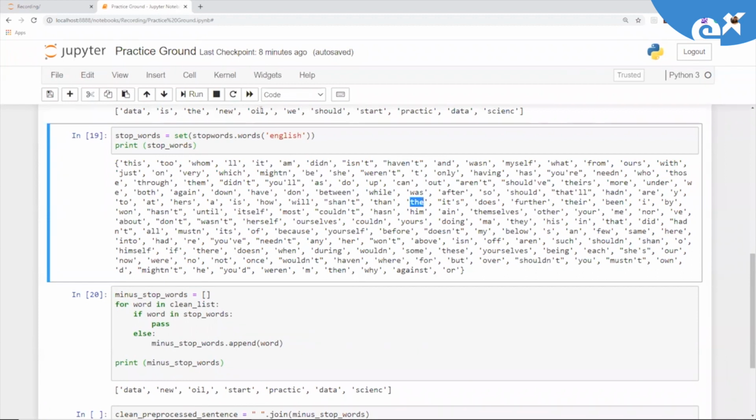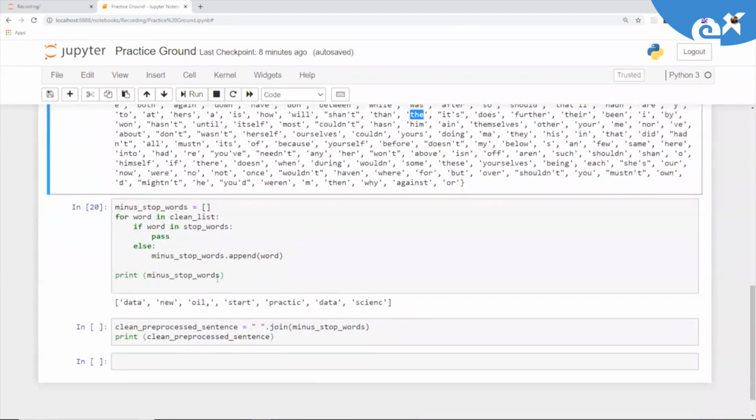New is present there. Oil is also there. Comma is also there. We is again getting discarded. Should is also getting discarded. Start is present, practice is present, data and science. So basically words like is, the, we, and should are getting discarded. Why? Because they are part of the stop words.